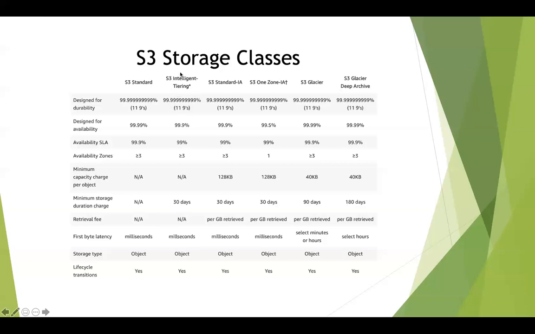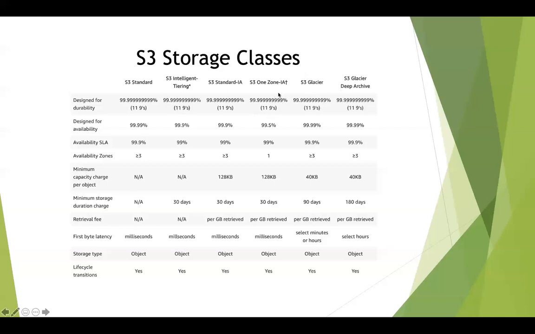So if you're using S3 Intelligent Tiering, it automatically transitions your object from S3 Standard to IA to Glacier Deep Archive based on how frequently you access that data. Okay, so it does the transition automatically for you. That storage class is called S3 Intelligent Tiering because it uses a machine learning algorithm in the background to do that.